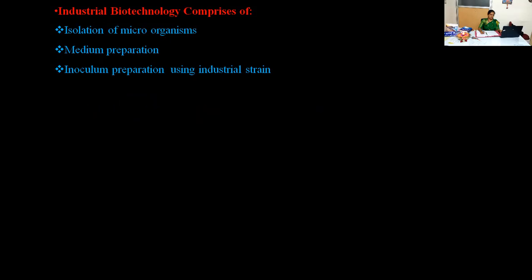Next is inoculum preparation using an industrial strain. What is inoculum here? The inoculum is a small amount of material containing bacteria, viruses, or any other microorganism that is used to start culturing. That is known as inoculum. It means whatever organism you select to obtain novel products at the industrial level, that particular organism we can call the inoculum.